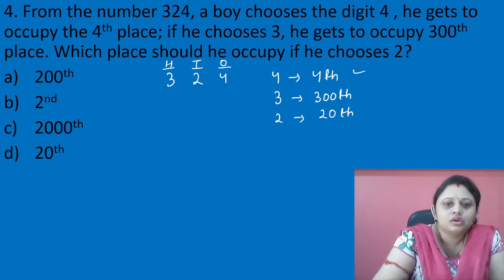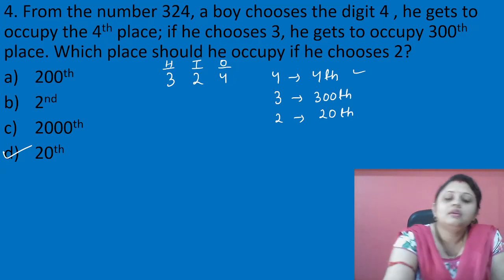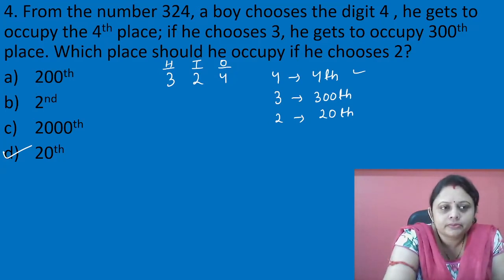Okay बच्चों, isn't it easy? Yes, of course it is easy. So where is our option? That is present in option D, 20th position. Clear बच्चों? Let's move to the next question.